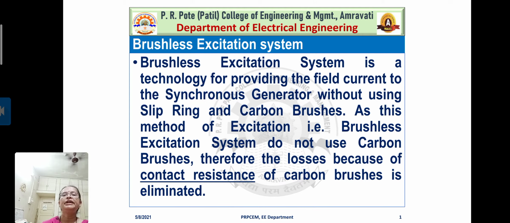So as this method of excitation, that is brushless excitation system, does not use carbon brushes, therefore the losses because of contact resistance of carbon brushes is eliminated. You may underline this. For brushless excitation system, the losses because of contact resistance of carbon brushes is eliminated, right?